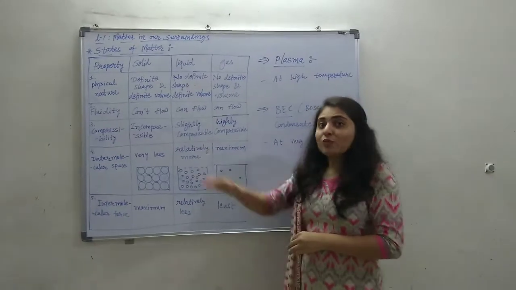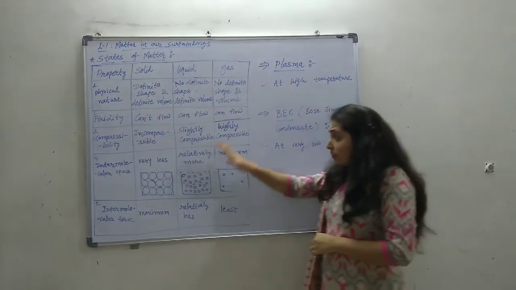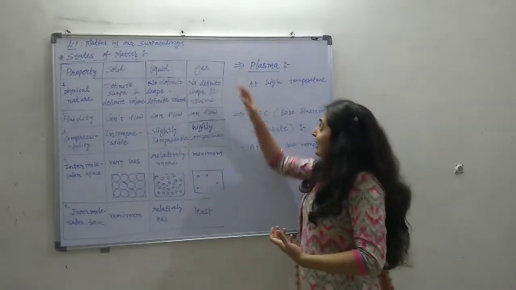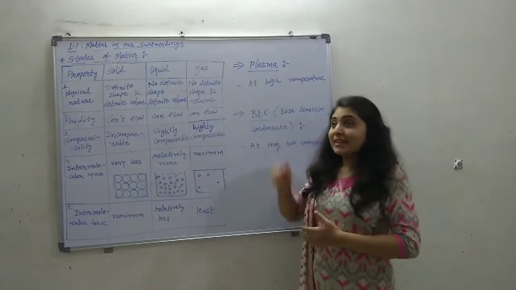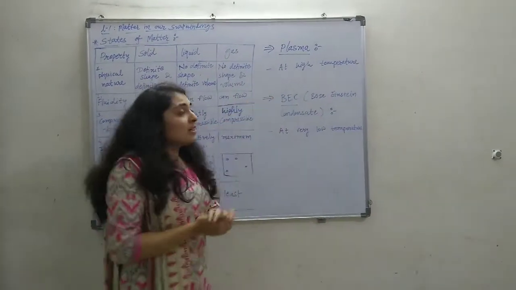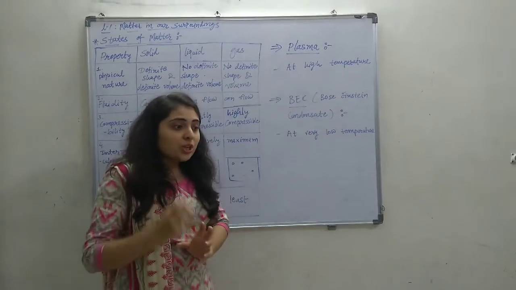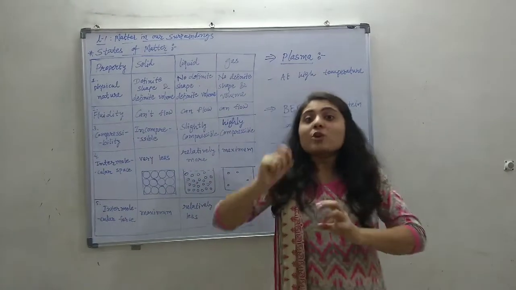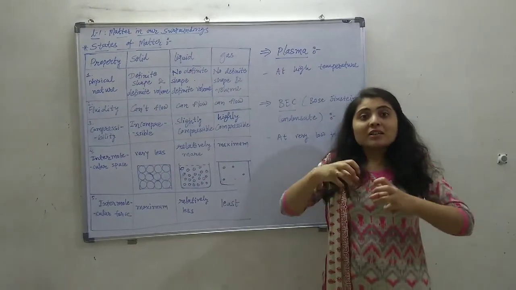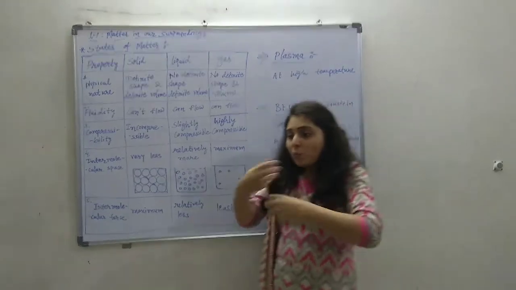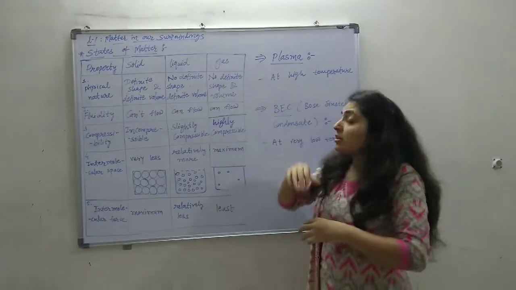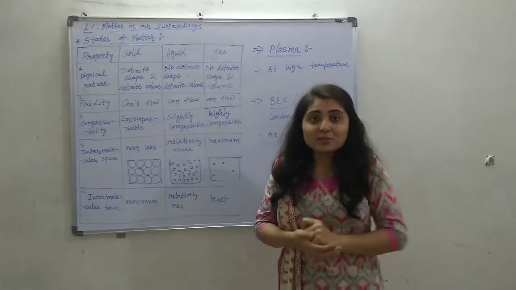At normal temperature, we get these three states. But two other states also exist: the plasma state and BEC, that is the Bose-Einstein condensate. Let me give you some idea about the plasma state. Plasma is a state of matter which can be attained at a very, very high temperature. At very high temperature, the properties of the particles change, and at that temperature we get the plasma state of matter.